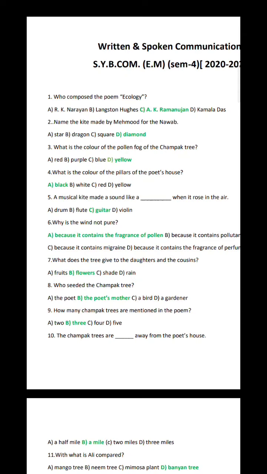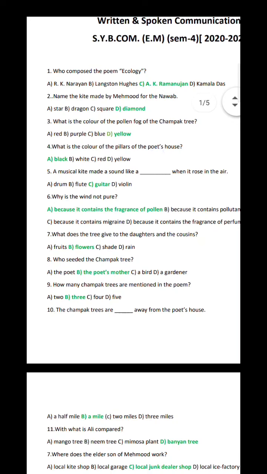The musical kite made a sound like a dash when it rose in the air. Option C. Guitar. Why is the wine not pure? Option A. Because it contains the fragrance of pollen. Question 7. What does the tree give to the daughter and the cousin? Option B. Flowers. Question 8.